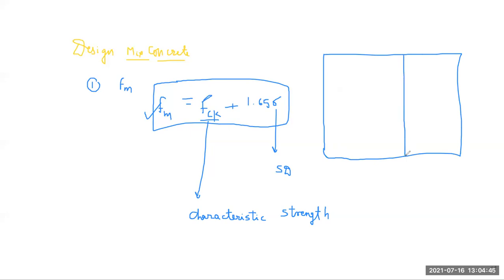This is the table. Here we have grade of concrete, next is your sigma value, that means your standard deviation. If your grade of concrete is from M10 to M15, then the value of sigma is 3.5.